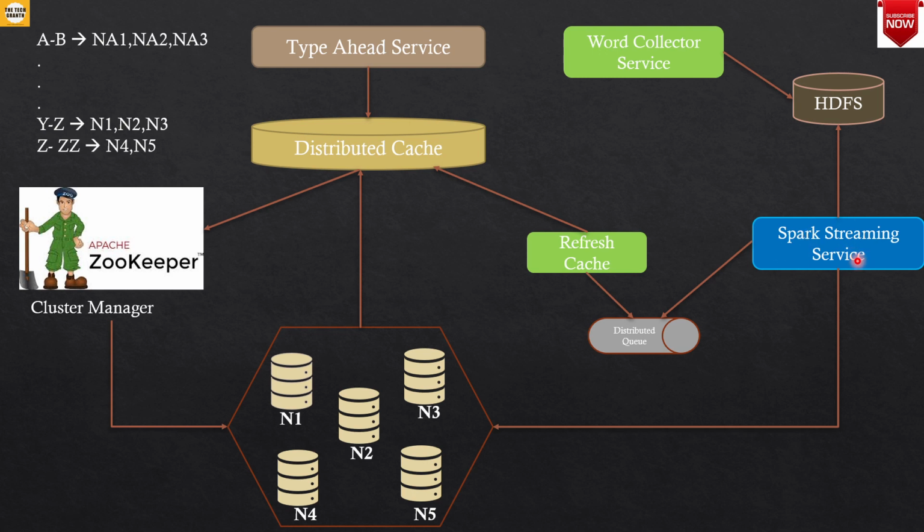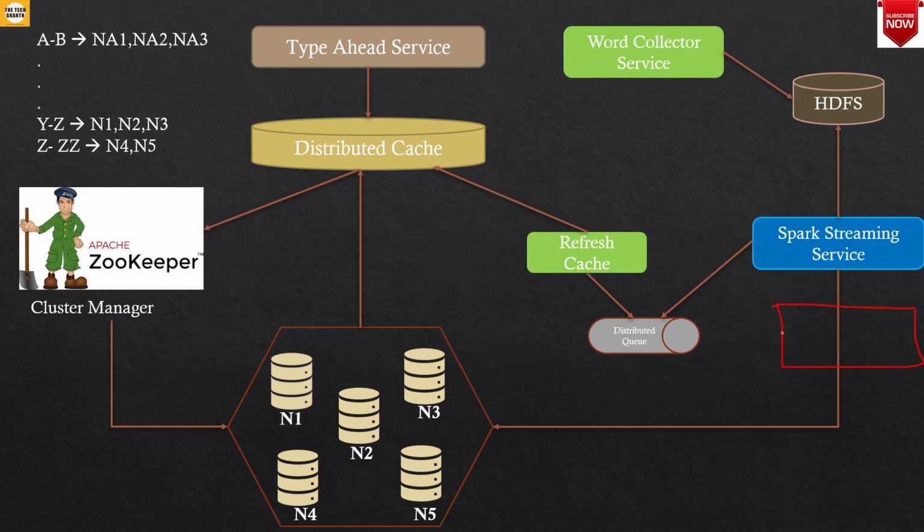One will do the ranking part. It is my mistake that I have not split it into two services. So it should be split into two services. One will be having the Spark streaming service, which will rank all the words, add the weight and all those things. And the second will be for construction of the trie. So we can have a service here, one more service here, which will construct the trie.